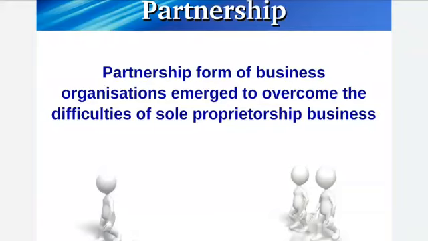This is the third lecture of the second chapter, Forms of Business Organization. Now we'll be doing the third form of business organization, that is partnership. If you remember, in the first lecture you studied sole proprietorship. Sole proprietorship means a single owner who carries on the business by himself, and he is solely responsible for the profits and the losses of the company. But partnership is totally different from sole proprietorship.